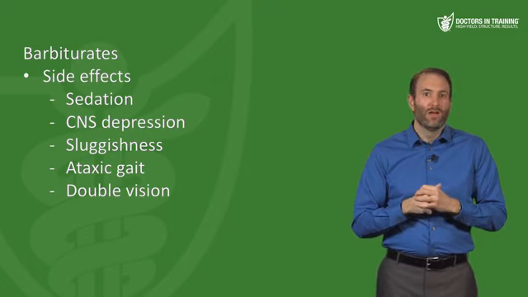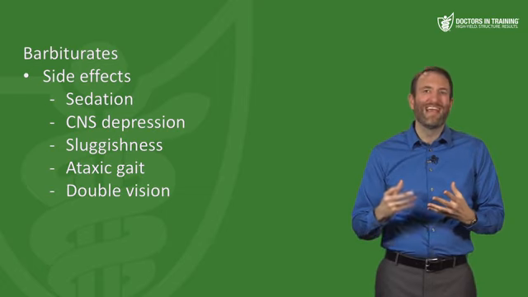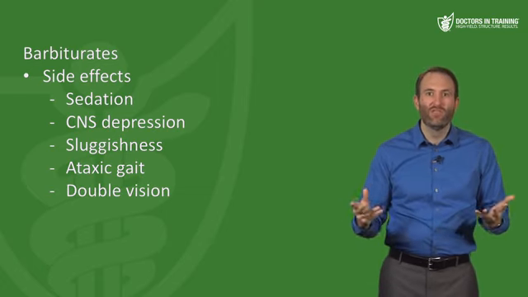It's going to look a lot like someone who's been drinking a lot, who is drunk. They're going to be kind of sluggish. They might have an ataxic gait, maybe even double vision. So how do we treat an overdose or a toxicity of barbiturates? Well, there's actually not a great antidote or reversal agent to treat barbiturate toxicity. We simply have to treat it symptomatically and keep people alive.